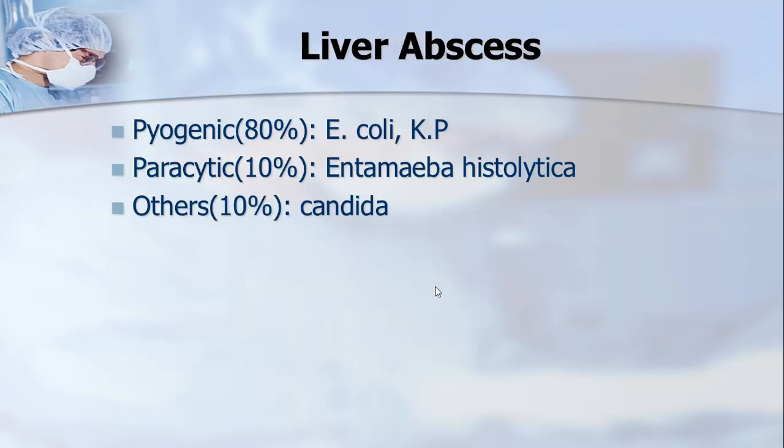So the diagnosis here is, let's discuss what type of liver abscesses are there. Usually pyogenic, then parasitic, and some others which are very rare, the candida. Mostly these are the figures of western countries. Pyogenic 80%, and amoebic liver abscess 10%. But over here in our region, Pakistan, India, and the surrounding regions, the overwhelming majority